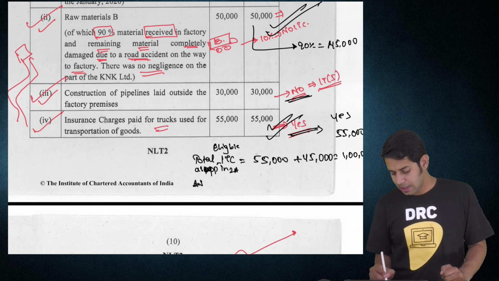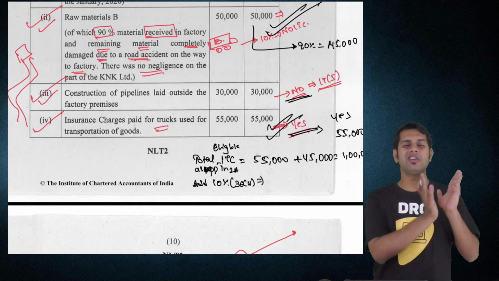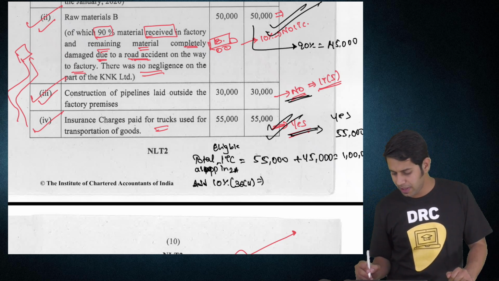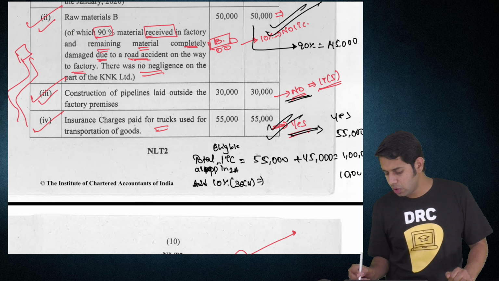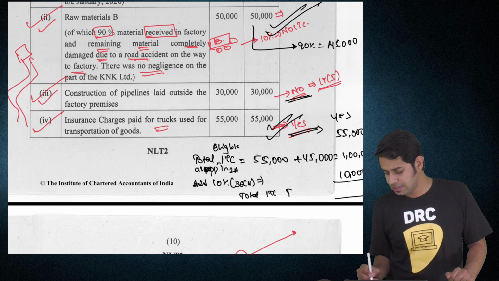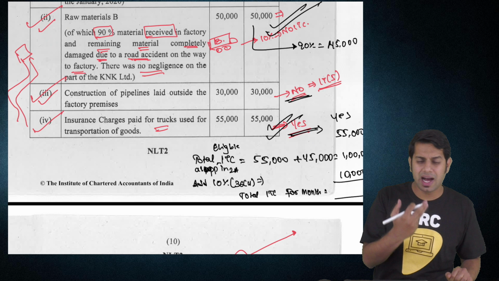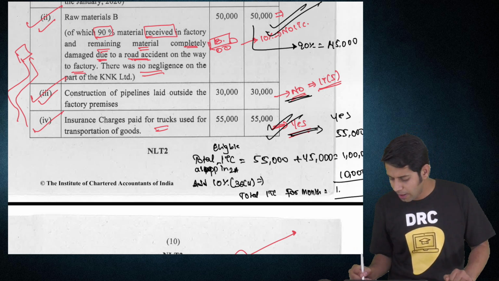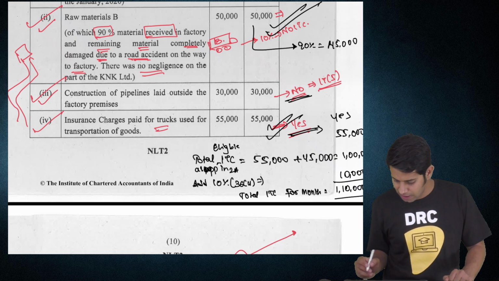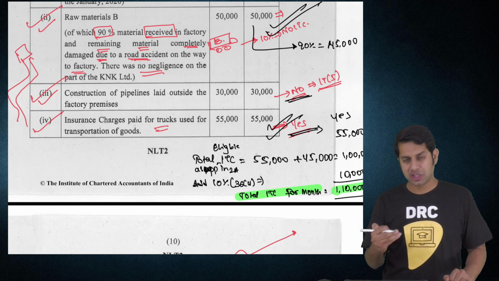On this, additional 10% as per Rule 36 sub rule 4, I can take additionally 10% of whatever eligible input tax is already appearing. So I'll add 10%, which is equal to 10,000 rupees. So total ITC for the month, the total input tax credit which is available with you for set off, is 1,10,000 rupees. This is the total input tax credit for the month of January 2020 which can be taken by you.